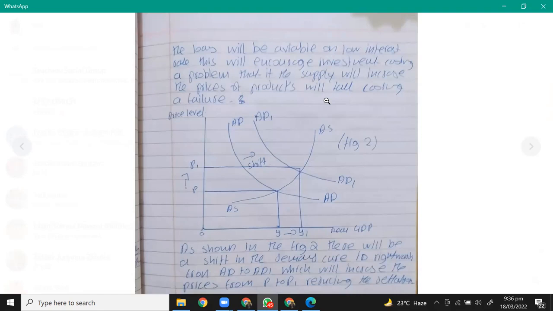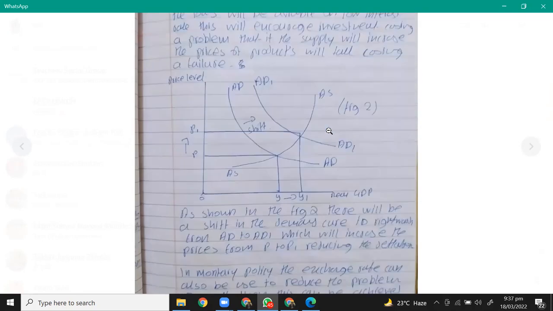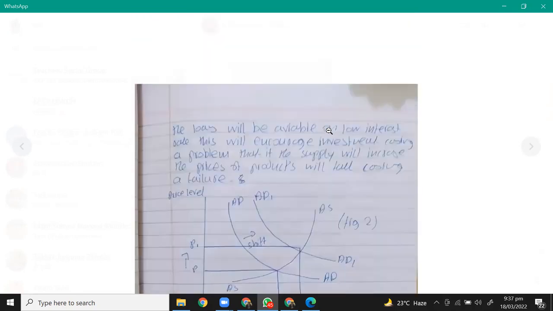I did not get this part. The loans will be available at a low interest rate. This will encourage investment. That's correct. Causing the problem that if the money supply increases, the price of products will fall. How? Right. So if there's more investment, aggregate demand is increasing, so prices will rise. As shown in the diagram, I think you used the wording... It was a typo. Again, it was a typo. There will be a shift in supply.